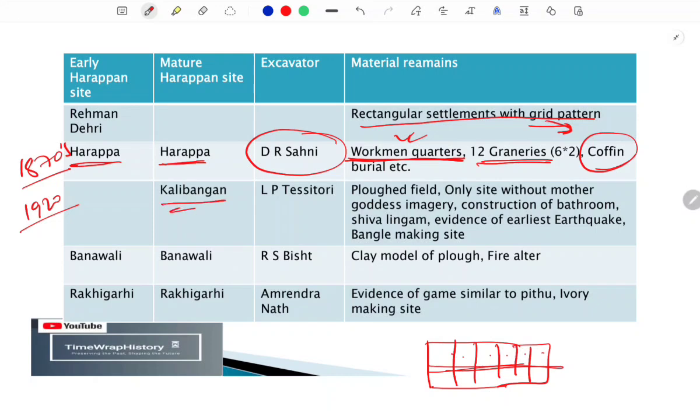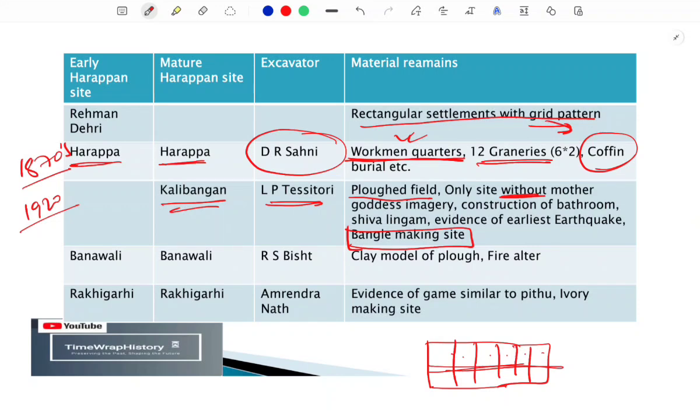The next site is Kalibangan, and because it was a bangle making site, we term this site Kalibangan. Kalibangan means black bangle. This site was excavated by L.P. Tessitori. What are the material remains we find there? We find the ploughed field, evidences of a ploughed field, and it is the only site without mother goddess imagery. This was the only site from where we don't find any traces of mother goddesses.